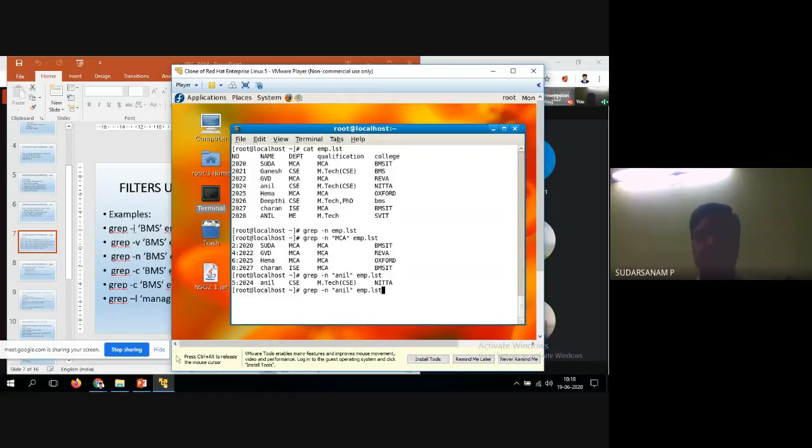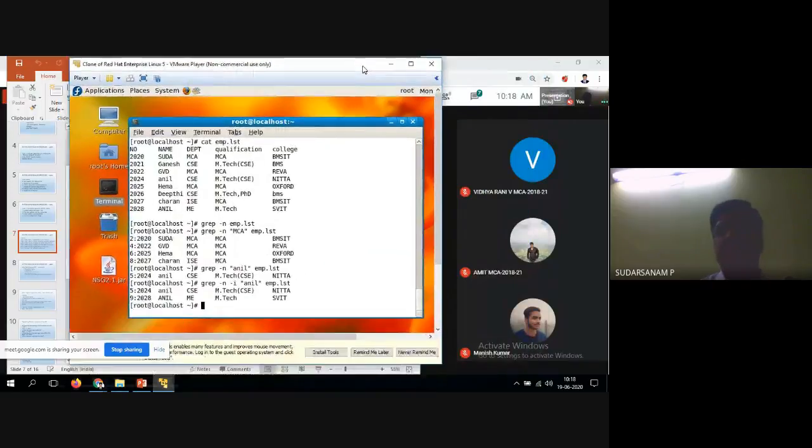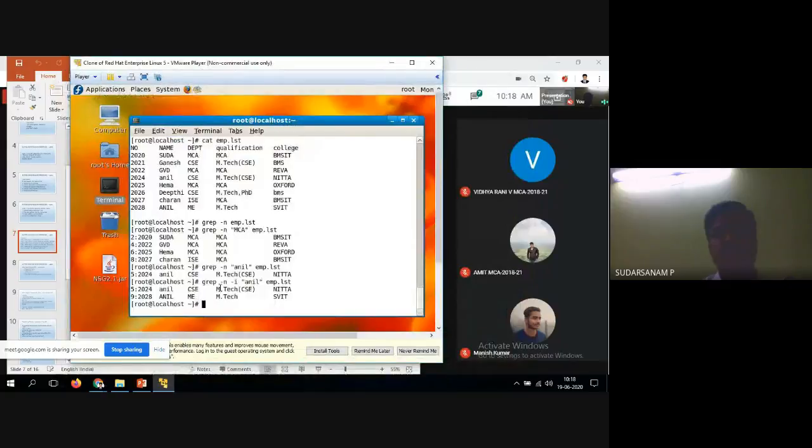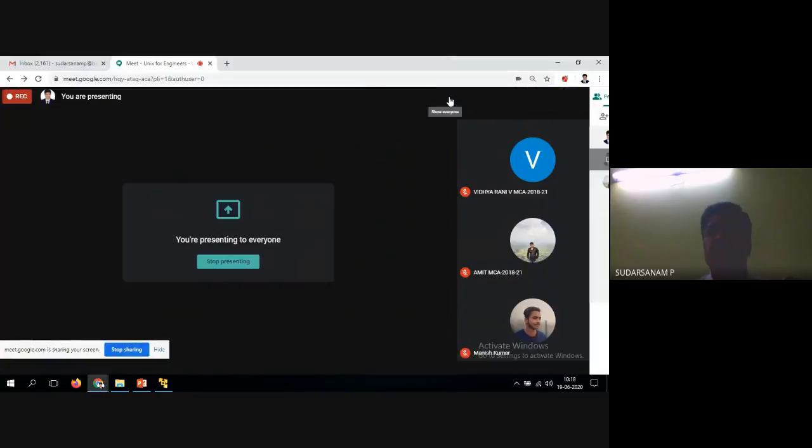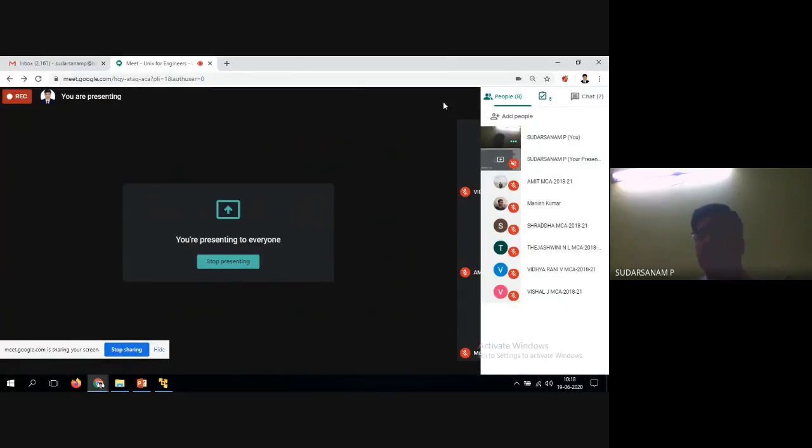So now we'll go for minus I. See, ignore the case also. Now what happened? Both lines are available with the line numbers. So wherever you have Anil, either capital letters or small letters, it is available. So this is the way of utilizing the N. N is line numbers, it will be displaying the line numbers also. So this is the way of searching with the commands.